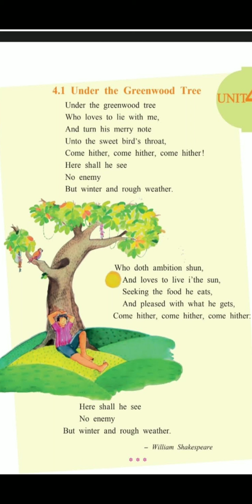So hither is not rhyming with anything, so it will be C. Then again you have C out there, enemy, weather. So if you look at the rhyme scheme of the first five lines, it will be A, B, B, C, and remember you have to write it in small alphabets.